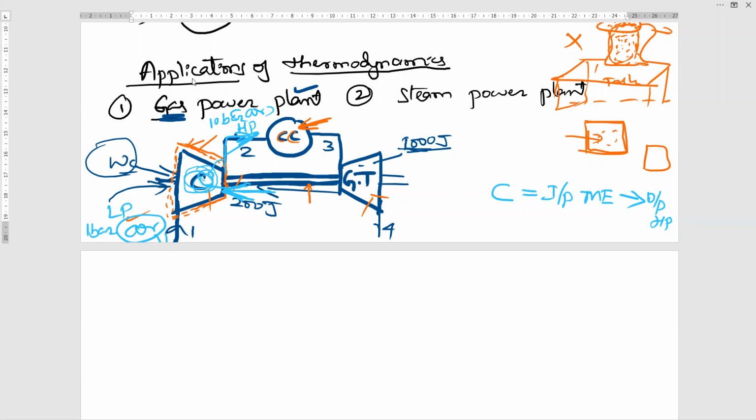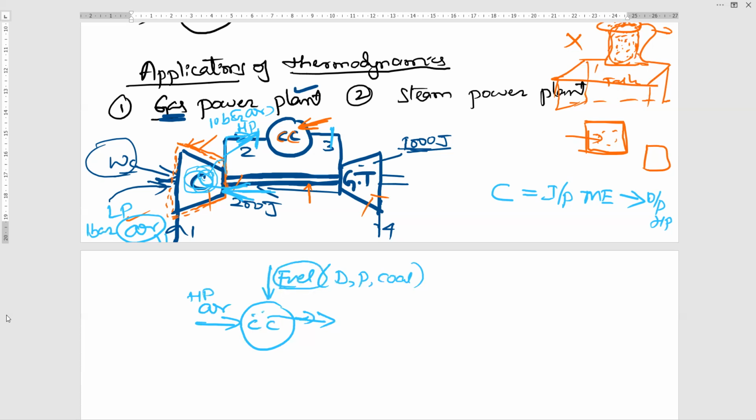Okay, dear students, now coming back to the second component, the combustion chamber. If you consider the combustion chamber, what types of energy conversions are there? Here for the combustion chamber, I will be supplying fuel. Fuel may be diesel, petrol, coal, whatever it may be. In the combustion chamber, heat energy is liberated. Here high pressure air mixes with fuel and you get heat energy. Understood? Heat energy is coming outside. This is one kind of energy conversion.